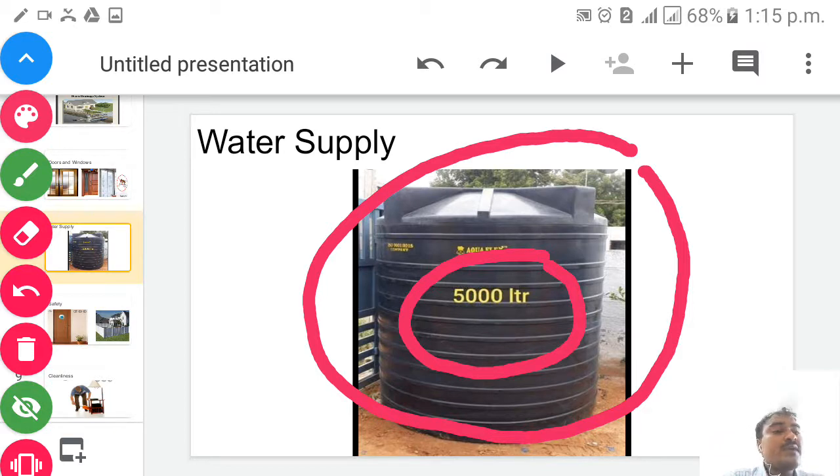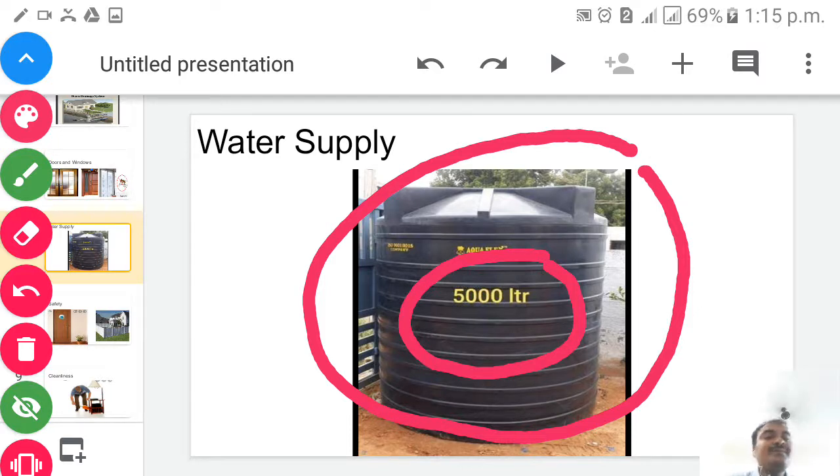We have to use water in a smaller amount so that we can conserve it for the future generation. If you consume a large amount of water nowadays, then nothing will be left for the future generation, for your generation. So for that reason, we have to use water in less amount, isn't it, children? And we must not waste water, because water is very precious, children. So water supply also plays an important role in our home.